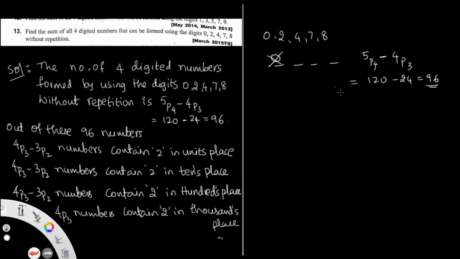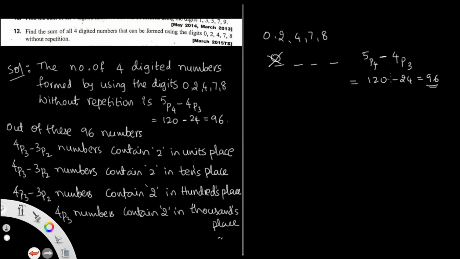Why? Because we don't keep 0 in the thousands place. Then you get a 3-digit number. So 0 should not be filled in that place; fill it in the units, tens or hundreds place. But don't keep it in the thousands place, because then you get a 3-digit number, but the question says 4-digit number. That is why you have to subtract: total minus the numbers with 0 at the front.